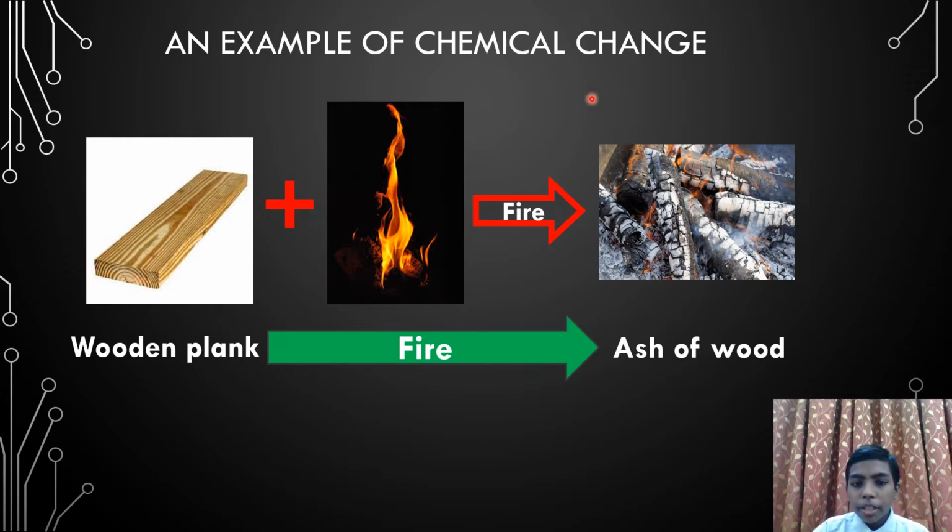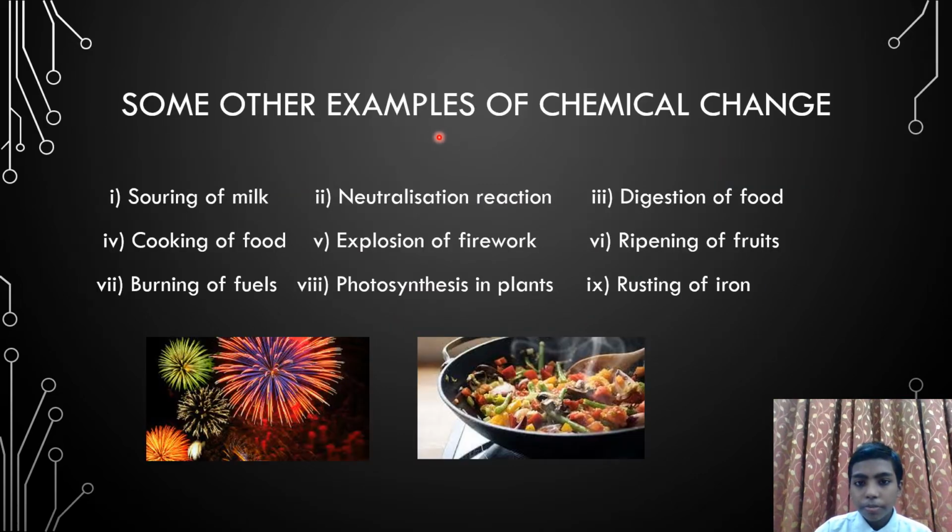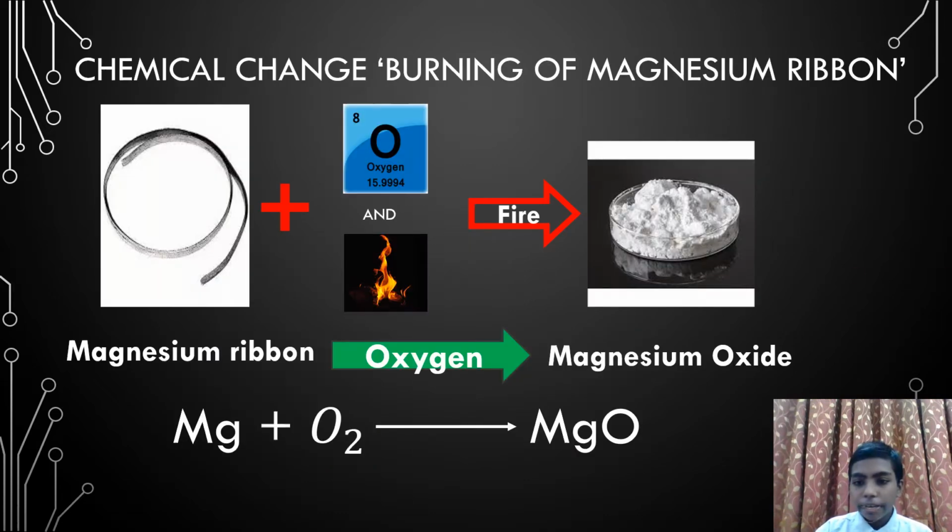An example of chemical change. When wood is burned with fire, the remaining is ash of wood. So ash is a new substance formed, so it is a chemical change. Some other examples of chemical change are souring of milk, neutralization reaction, that is the reaction which happens when acid reacts with the base, digestion of food, cooking of food, explosion of firework, ripening of fruits, burning of fuels, photosynthesis in plants, and rusting of iron.